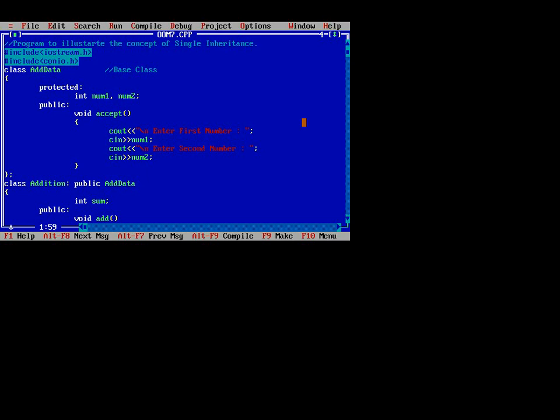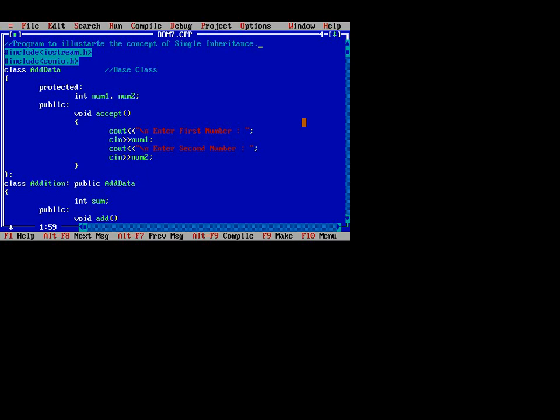There are multiple types of inheritance, that is single inheritance, multiple inheritance, hierarchical, multi-level and hybrid. In this program we have to see the concept of single inheritance. Single inheritance is defined as the inheritance in which a derived class is inherited from only the base class. In single inheritance there are only two classes, one is the base class and the second one is the derived class. That means A is the base class and B is the derived class. So the derived class B accesses the properties and behaviors of class A, that is the base class.